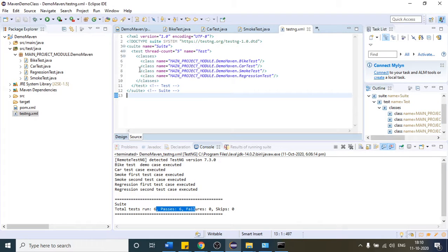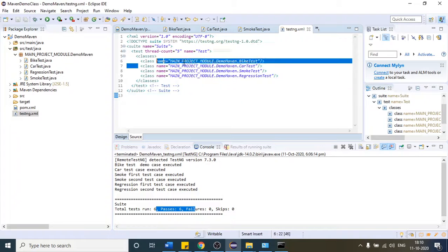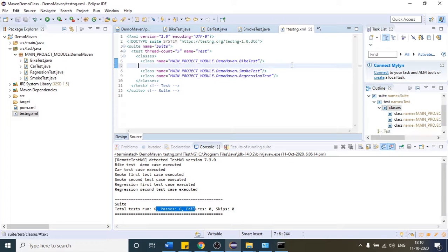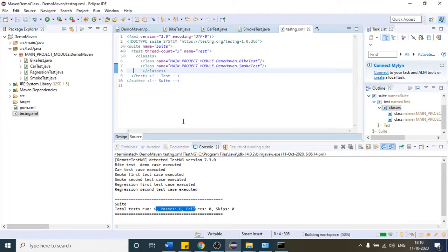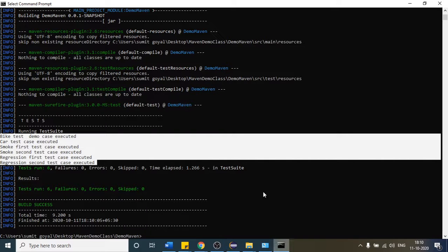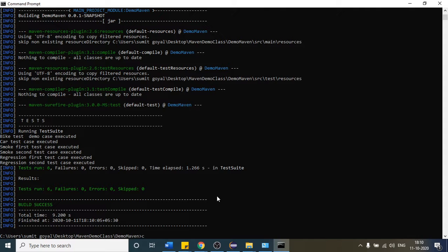But suppose I want to run only bike and smoke. This time you will see the difference. So the bike and smoke test cases will execute if I run mvn test again. Let me clear the screen.